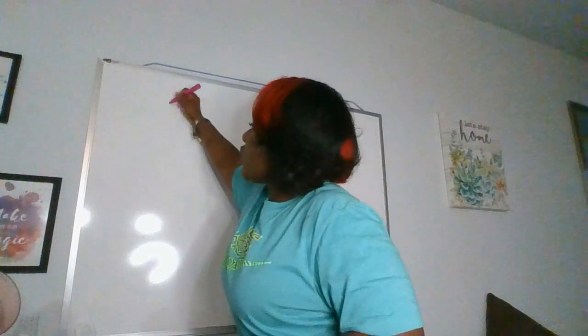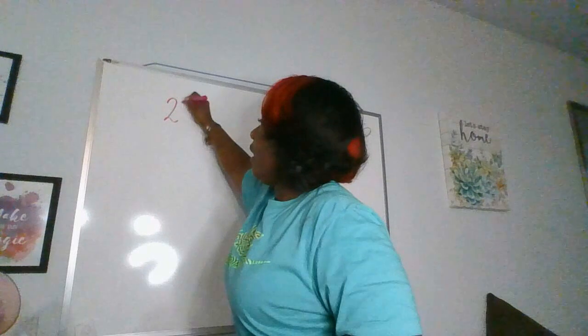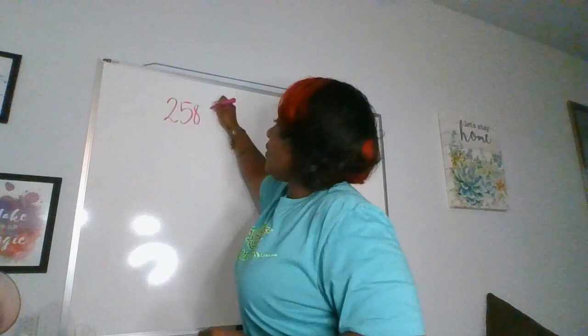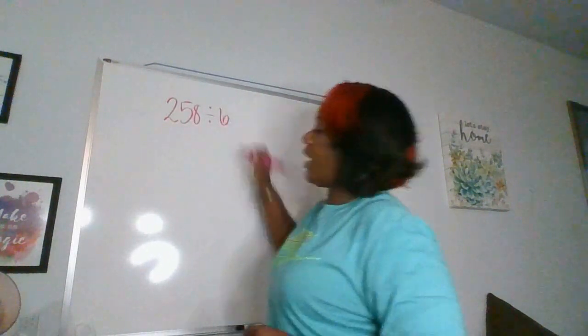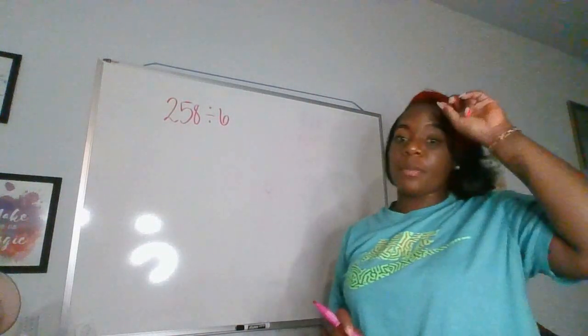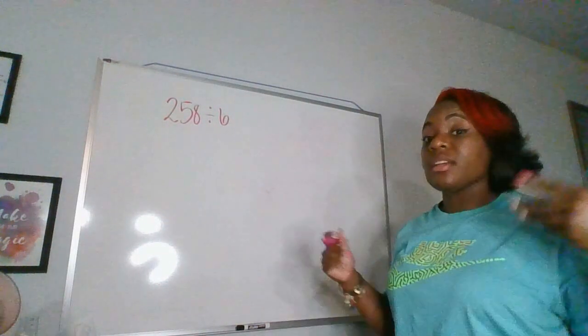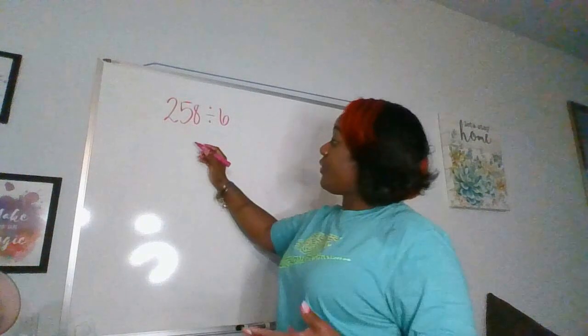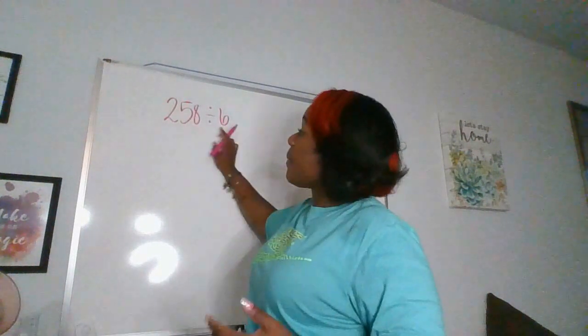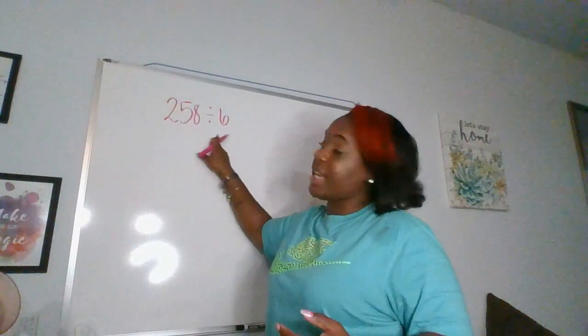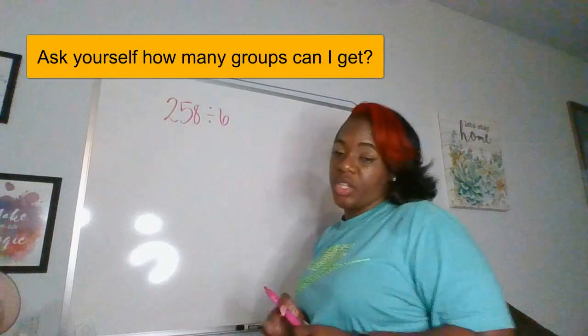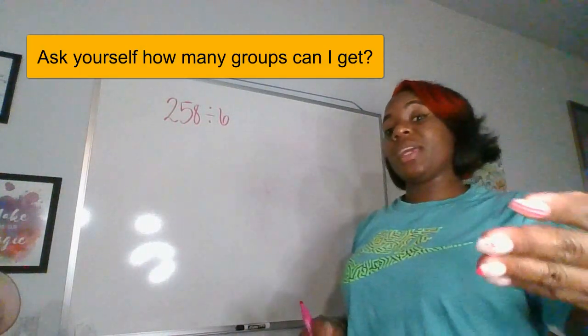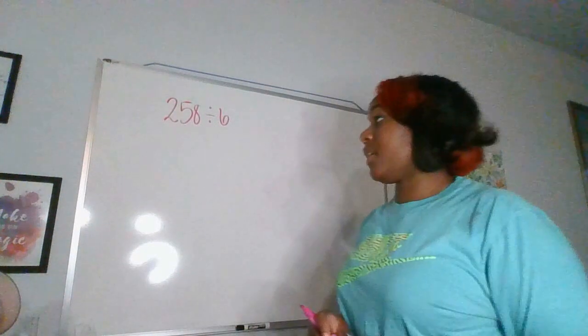So, 258 divided by 6. Here's the first example that we'll do. When we're doing long division, we're trying to figure out how many groups of 6 is in 258. How many groups can we get out of 258?